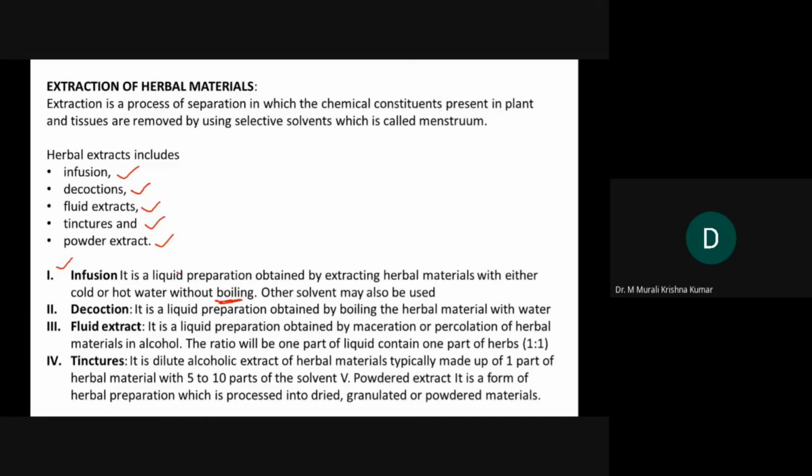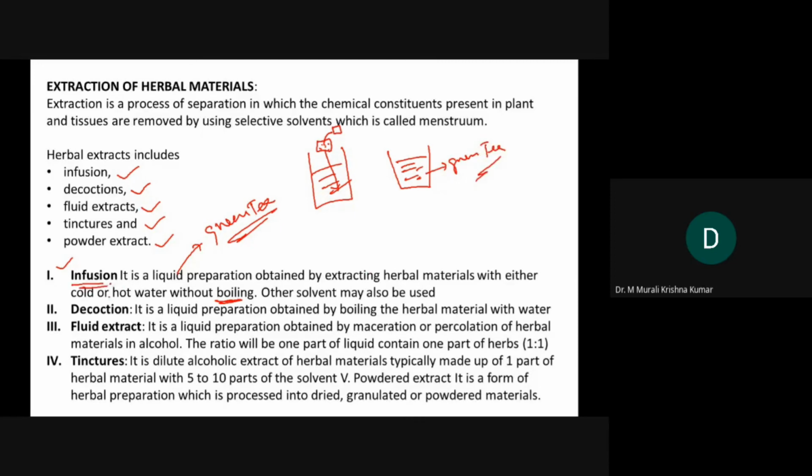Maybe you can find a similar example in the case of green tea. How do you prepare green tea? You take a glass full of hot water, and a tea bag containing green leaf material, which you dip so that you have the green tea. So this is what we call an infusion.